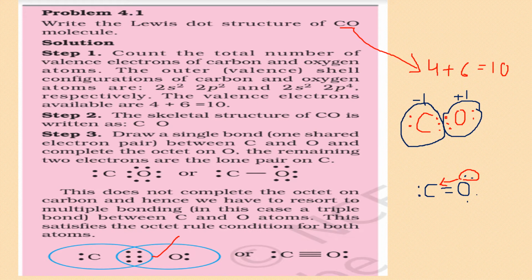In a coordinate bond, it is a covalent bond only, which is formed by sharing. But the special thing about it is that both the electrons which are being shared come from one atom only. It's not like carbon is giving one and oxygen is giving one. So that's how you get a triple bond, and because oxygen is offering its electron pair, it gets a positive charge. Again, these things were not explained by Lewis. I'm just giving you some extra knowledge here because you'll be using it later. Whenever you have to draw a Lewis dot structure, just draw the structure based on the total number of valence electrons.